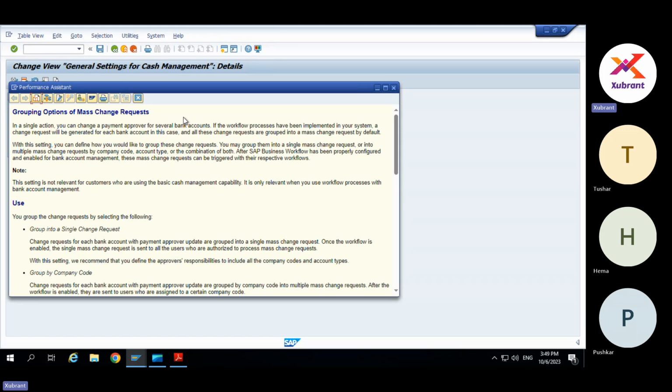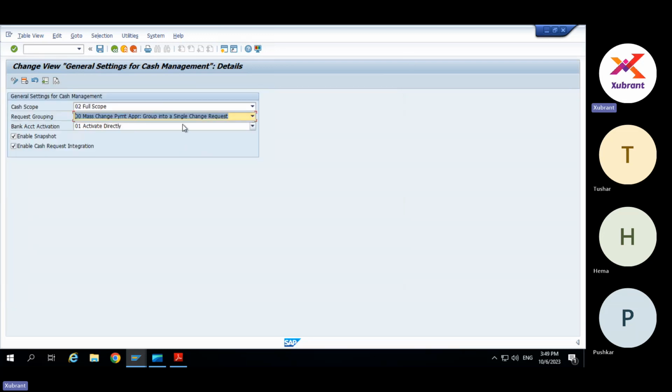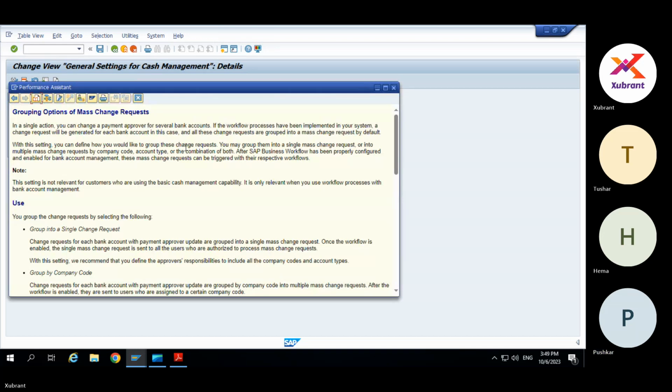Yeah, so these options are for your approval settings for banks. Whatever workflow is triggered, what are the options available here? Mass change payment request, group into single payment change request, group by company code, group by account type, and group by company code and account type. Yeah, and this I think is generally under full scope only, not under basic scope. Yeah, that's right.